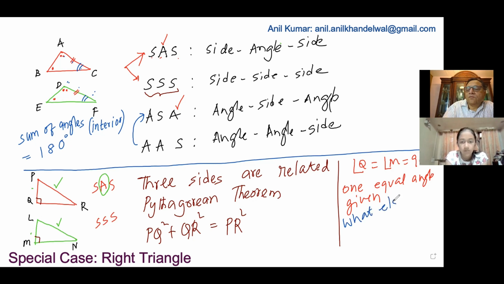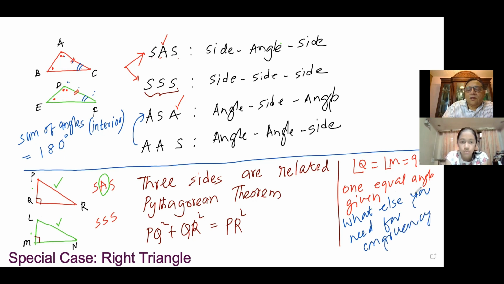We need one side or one arm. What else do you need for congruency? The angle should be 90 degrees. That is given. So we know the angle is 90 degrees. We can work with any two sides. So if I use this, it is side angle side, correct? But look here, even if I know these two sides and this angle, I can still say they are congruent. It is not ASS. ASS is not a condition. So we need only two sides. We call this hypotenuse leg.